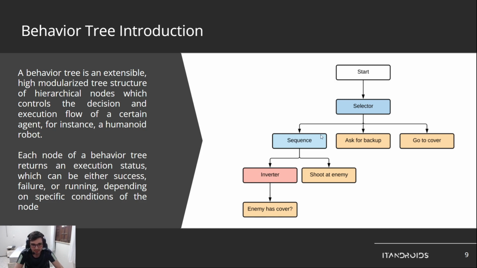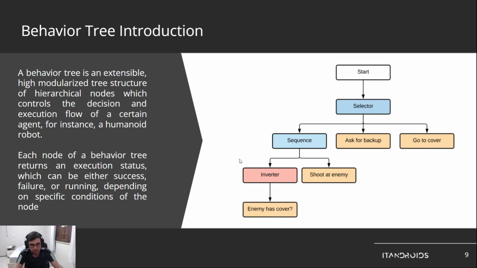For example, this sequence here is a child of selector. And each of its nodes can return an execution status, success or failure. And based on this execution status, the tree must decide how to execute the children.